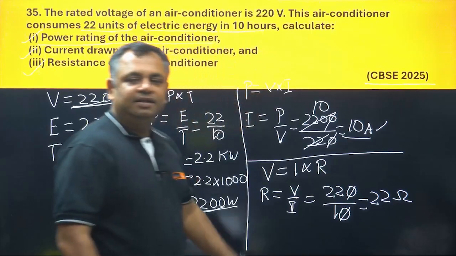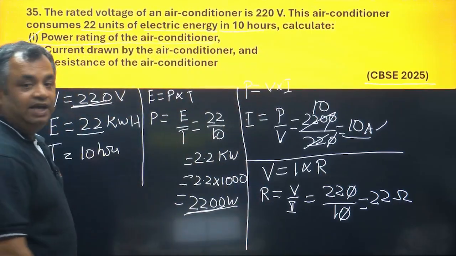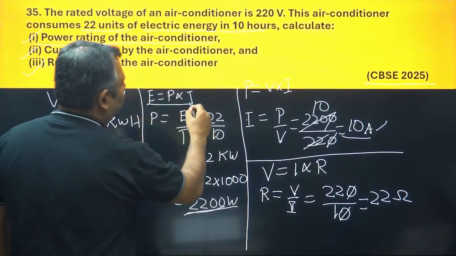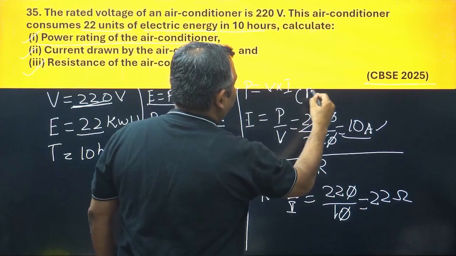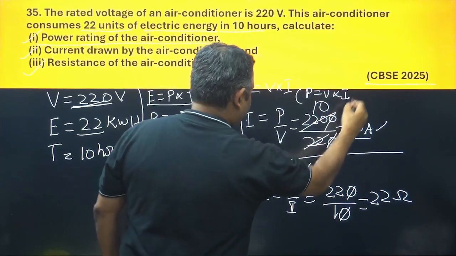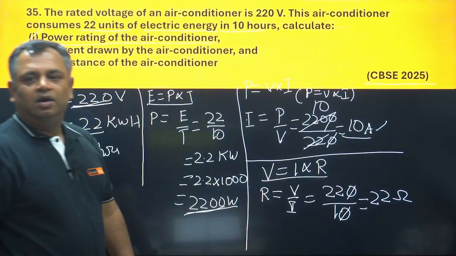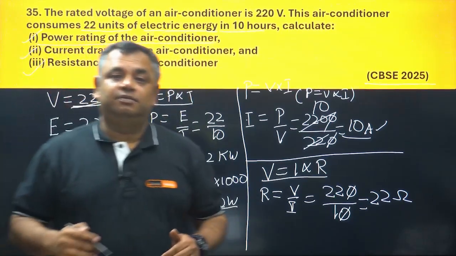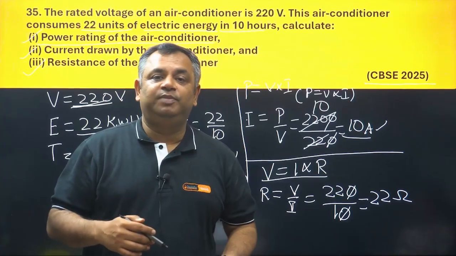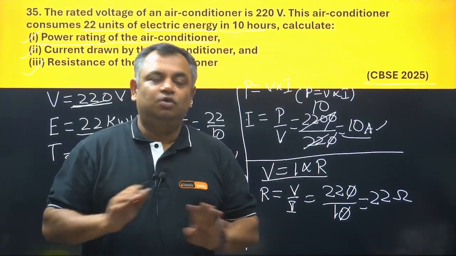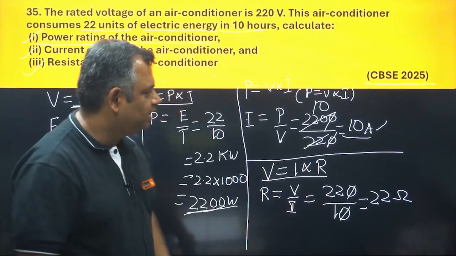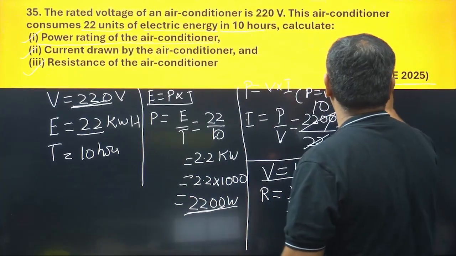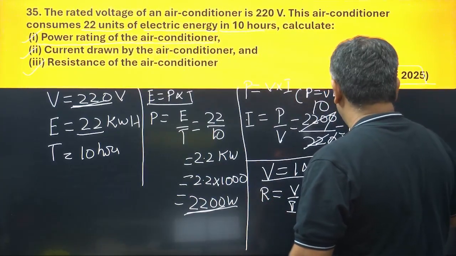Now see, in this particular question, we have utilized quite a few formulas. E is equal to P into T. Here it is P is equal to V into I, and here it is V is equal to IR. So you would have such questions where multiple formulas would be applied. Just go one by one. Don't jump into it. Don't get scared of it. This is one of the good questions of CBSE which was asked in 2025. Now let's go ahead.